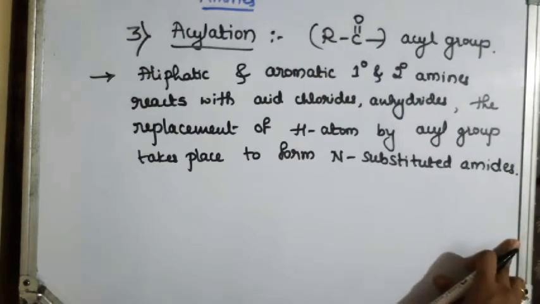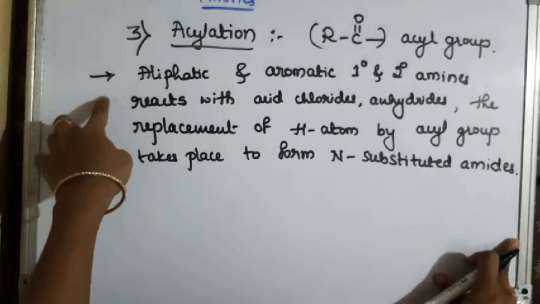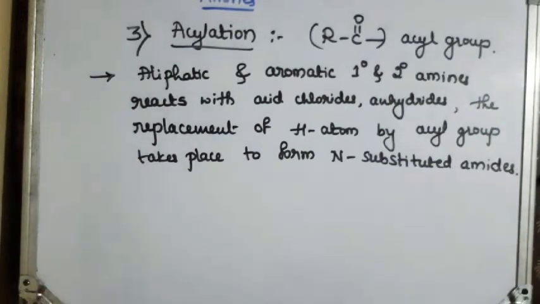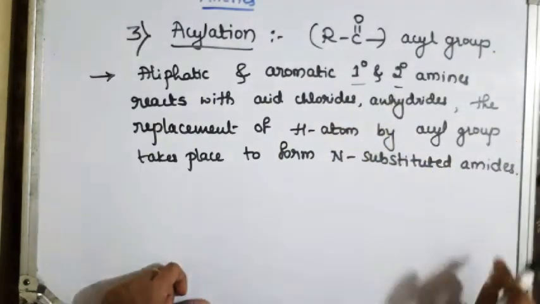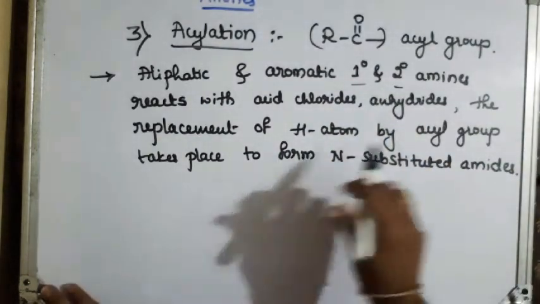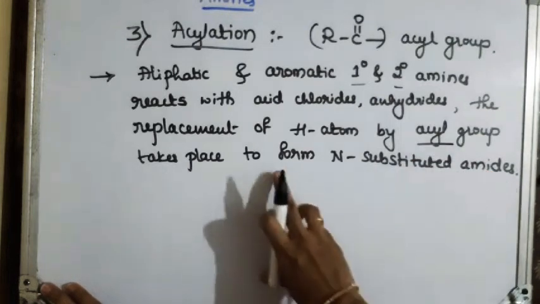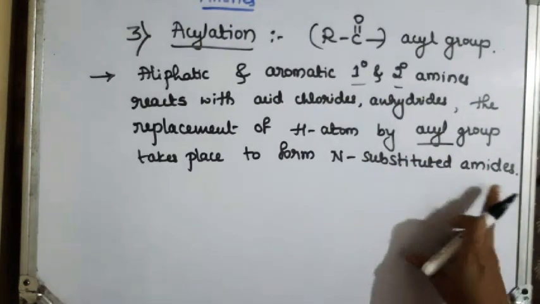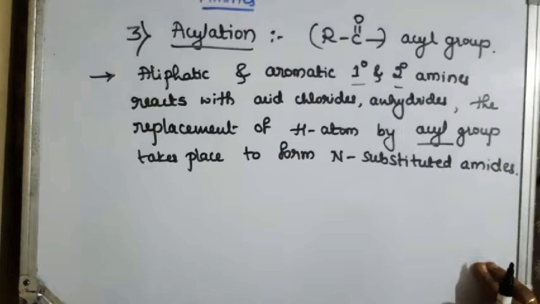Okay, so here the aliphatic and aromatic primary and secondary amines react with acid chlorides or acid anhydrides or with esters. There is a replacement of hydrogen atom of primary and secondary amine by an acyl group, and there is a formation of N-substituted amines as a product.